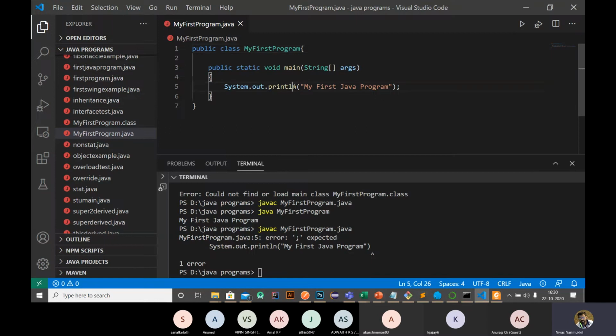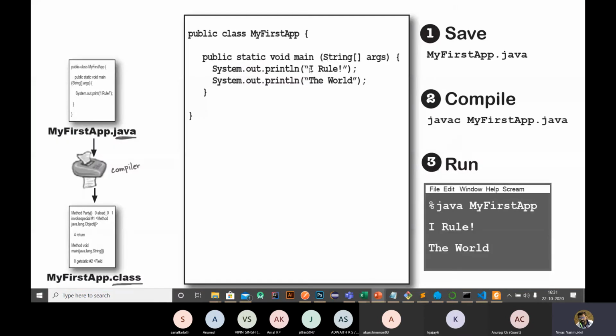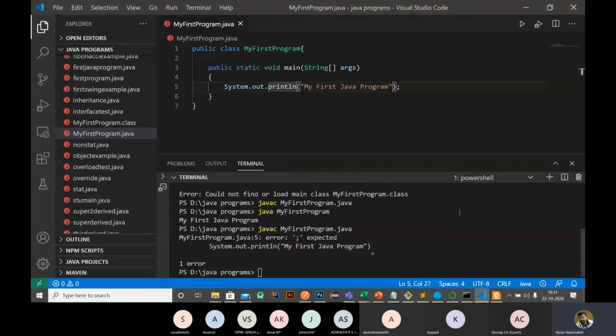What's the difference between print and println? If you're using only print, there will be no new line created. Here, after the first word, a new line is created, then the next word is printed.